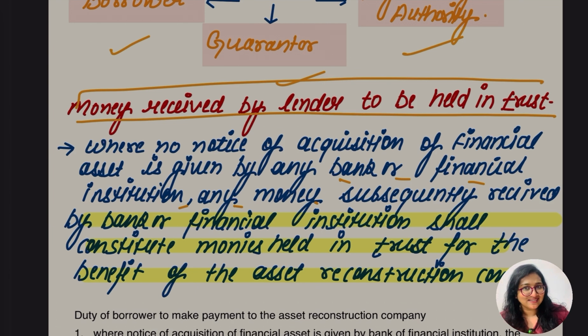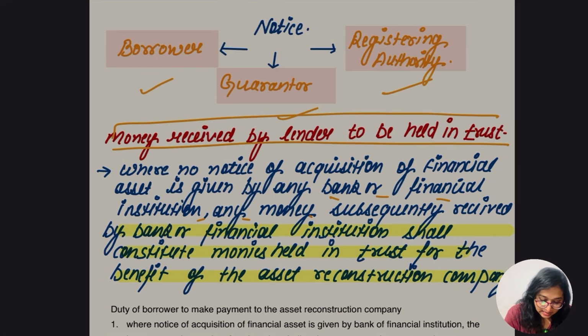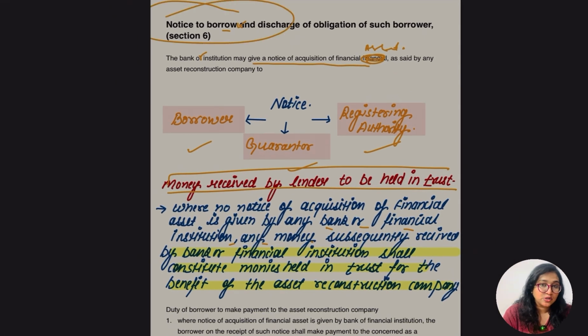Did you understand? Let me say it again. As I told you, in this section there is a duty of the bank and financial institution. They have to issue notice to three people. Remember: borrower, guarantor, and the third one? Comment below. Registering authority. But what happens if they do not issue that notice?